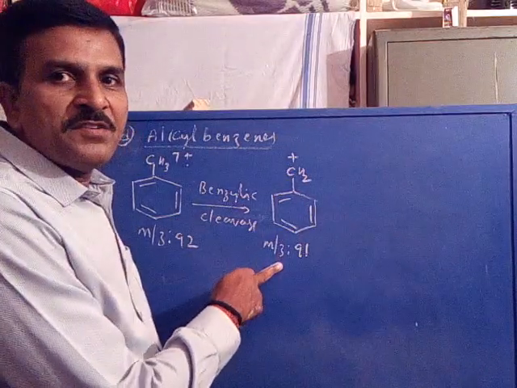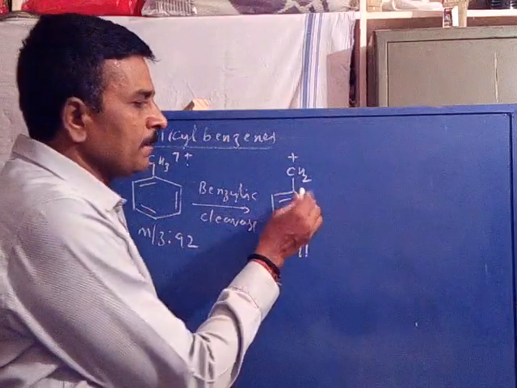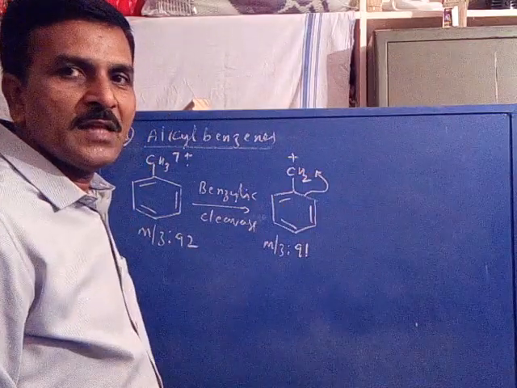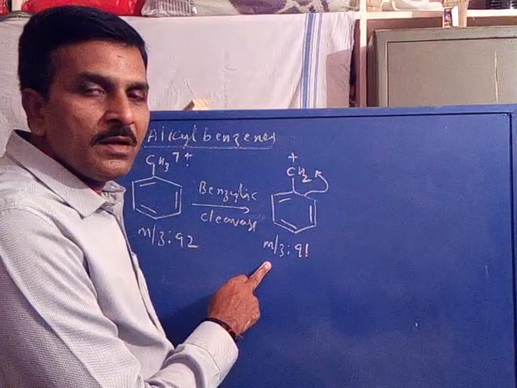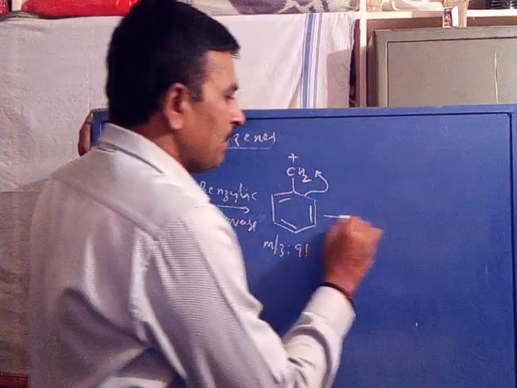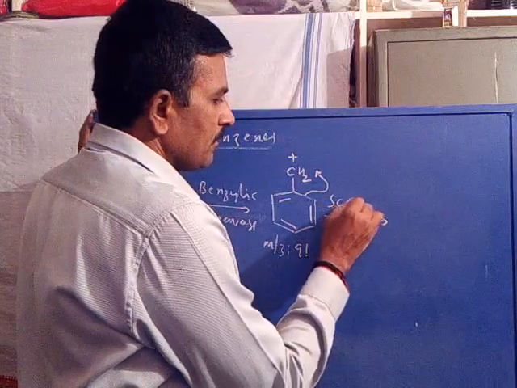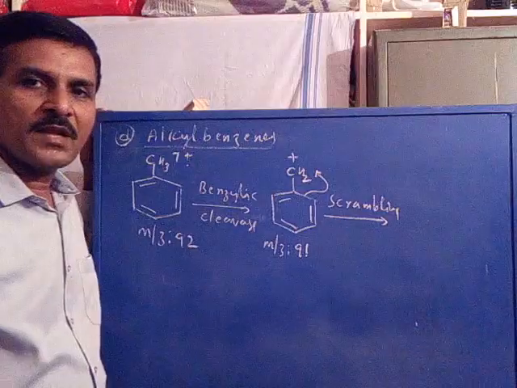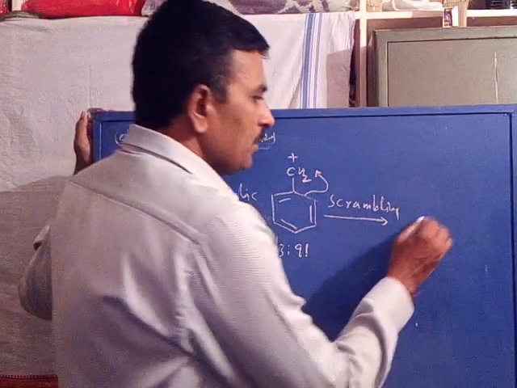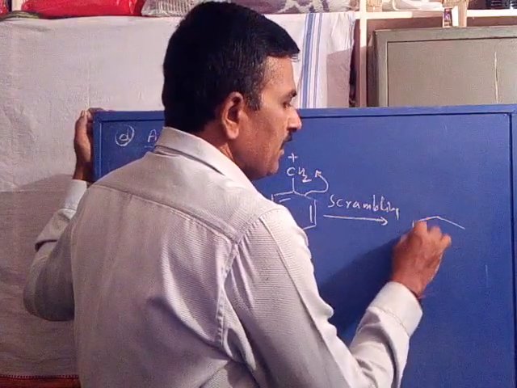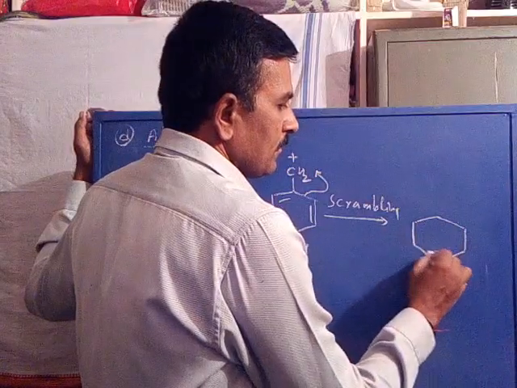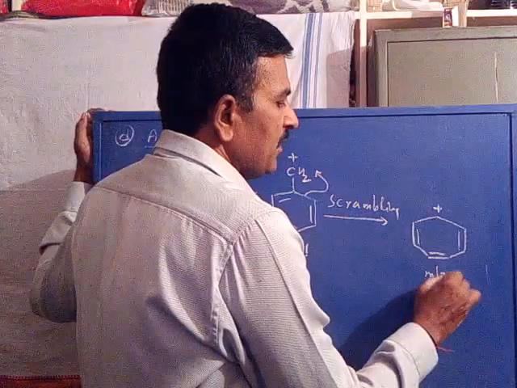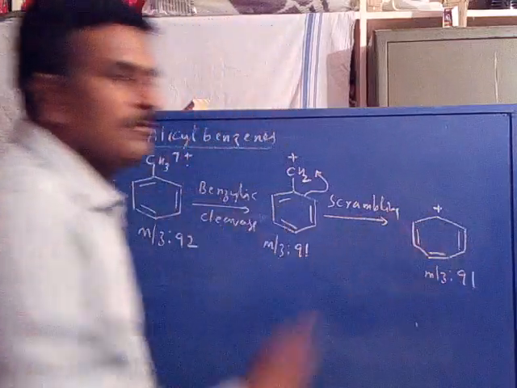Now, after formation of a stable benzyl cation, one sigma bond is cleaved and reformed with the other atom. This involves a scrambling reaction to give a tropylium cation with the same m/z value, that is 91.